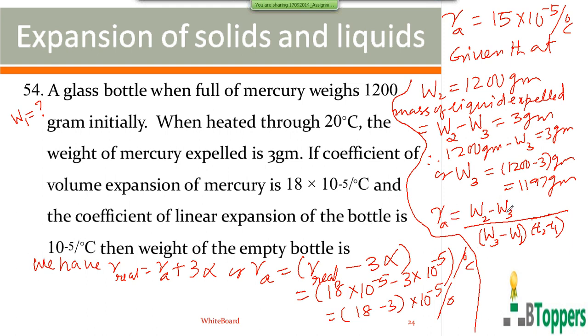And on the right hand side, you can substitute W2 minus W3 equal to 3 grams in the numerator. In the denominator, you can substitute W3 equal to 1197 grams. And you can substitute T2 minus T1, the rise in temperature, as 20 degrees centigrade.